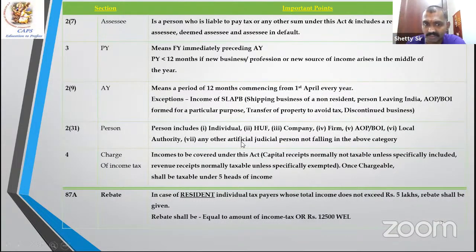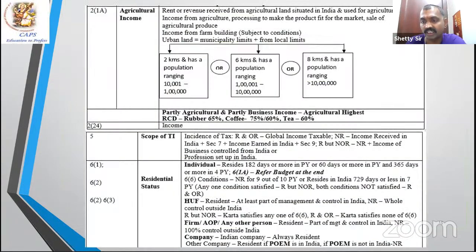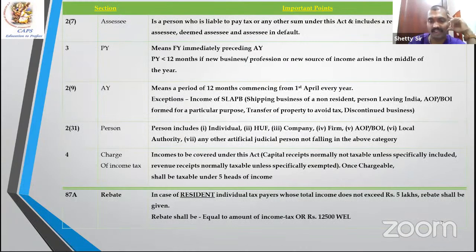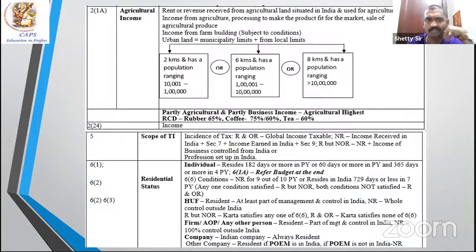Section 4 has seven categories of person charge. Capital receipts are normally not chargeable. Revenue receipts are normally chargeable. Section 87A rebate is for a resident individual whose income is up to 5 lakh rupees. He'll get a rebate of up to 12,500.